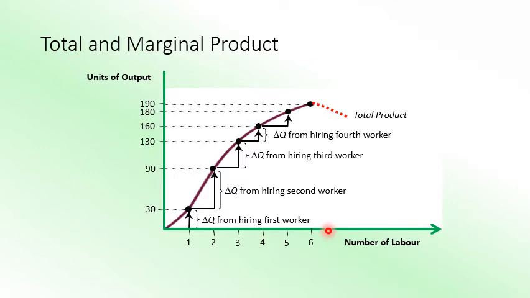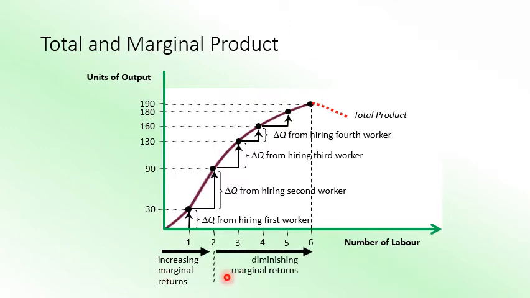So this is very clear that the behavior of the total product we learn through a law which is called the law of variable proportion, and why it is operating, that part we are going to learn. So that is the first part, we call it the increasing marginal return, the second one is called diminishing marginal return, and the third part we will call the negative marginal return. So all these details we are going to learn in the next part.